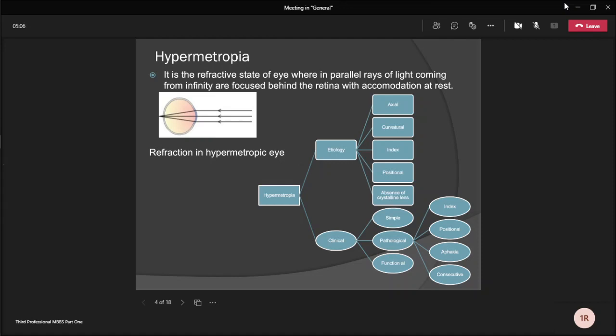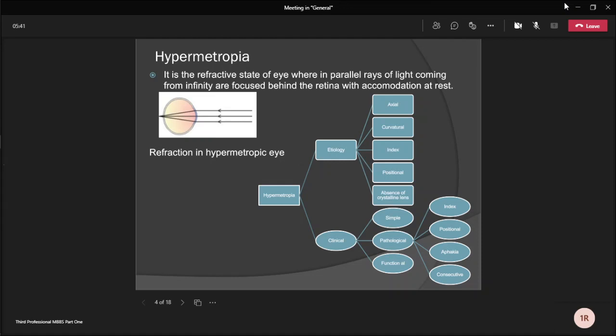Next is curvatural hypermetropia. Curvatural hypermetropia is a condition in which the curvature of the cornea, lens, or both is flatter than normal, resulting in a decrease in refractive power of the eye. About 1 millimeter increase in radius of curvature results in 6 diopters of hypermetropia. Next is index hypermetropia. It mainly occurs due to the increase of the refractive index of the lens in old age patients, basically due to cataractous changes of the lens.